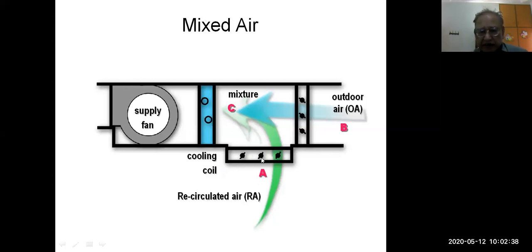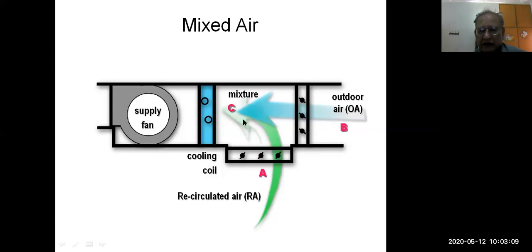This is the damper of return air, recirculated air or return air coming, point A. This is point B where outdoor air is coming. This is the duct. Inside the duct is a regulator which is called a damper. This damper can be controlled to control the flow rate. After entering here, this is called the mixing box. In the mixing box, they mix both the return air from the room, which is cold, and the outdoor air, which is hot and humid. So these both mix here.